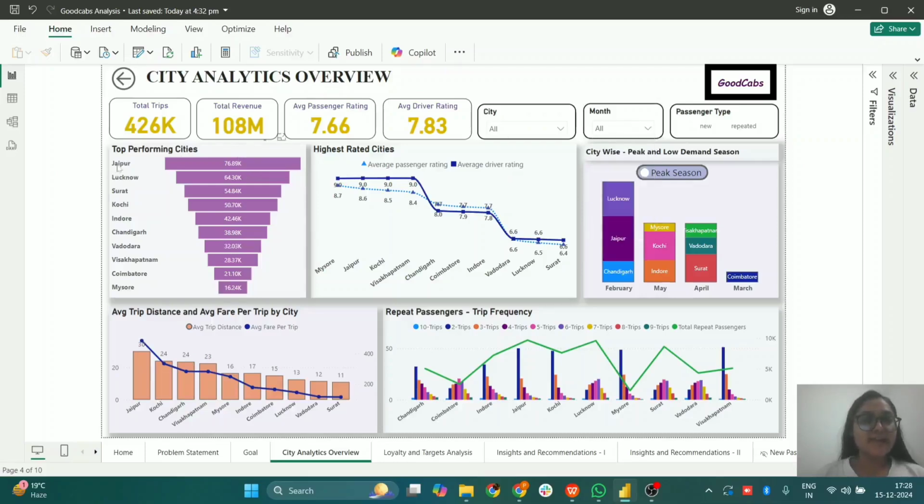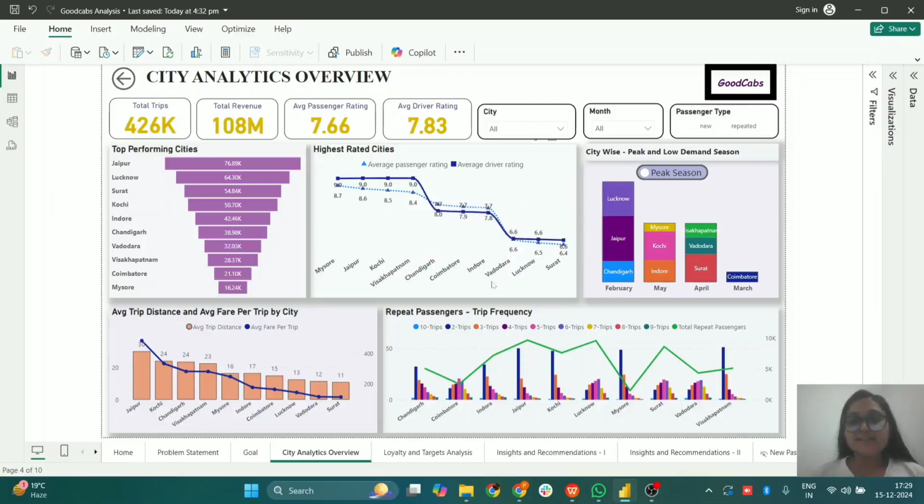Here we can see that the top performing cities according to trip volume are Jaipur, followed by Lucknow and Surat, whereas the bottom performing cities are Visakhapatnam, Coimbatore and Mysore. Also, we can see that Jaipur, Kochi, Visakhapatnam and Mysore are the highest rated cities with very skilled drivers, which have an average driver rating of 9 and average passenger rating of 8.43.